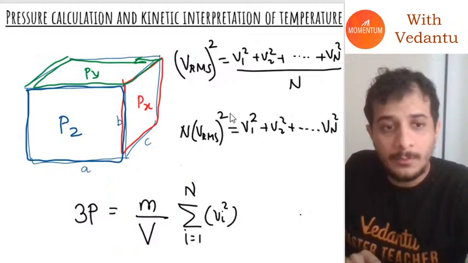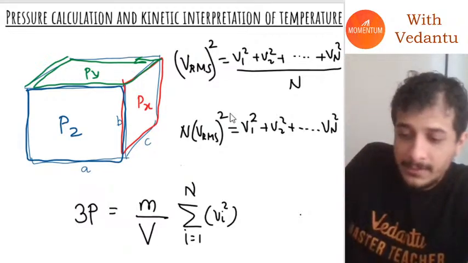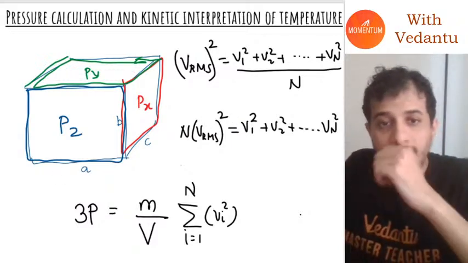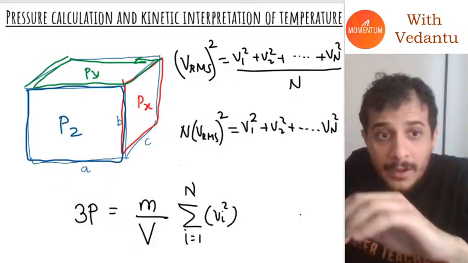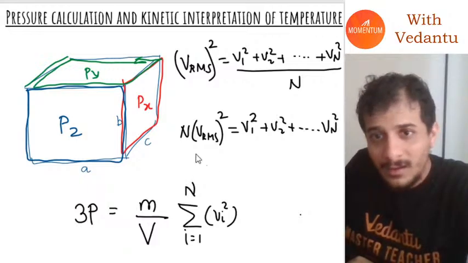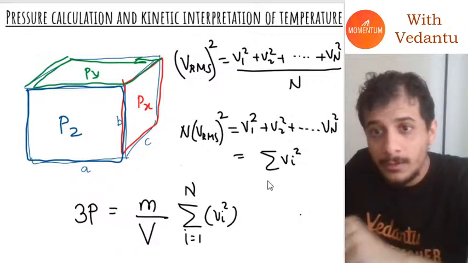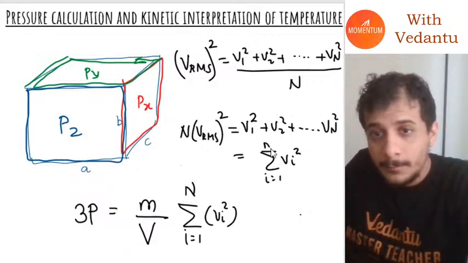N times VRMS square. I hope everybody is understanding. I'm just cross multiplying this n. So when I do this, guys, what is this RHS? This is nothing but sigma Vi square, from i equal to 1 to n.